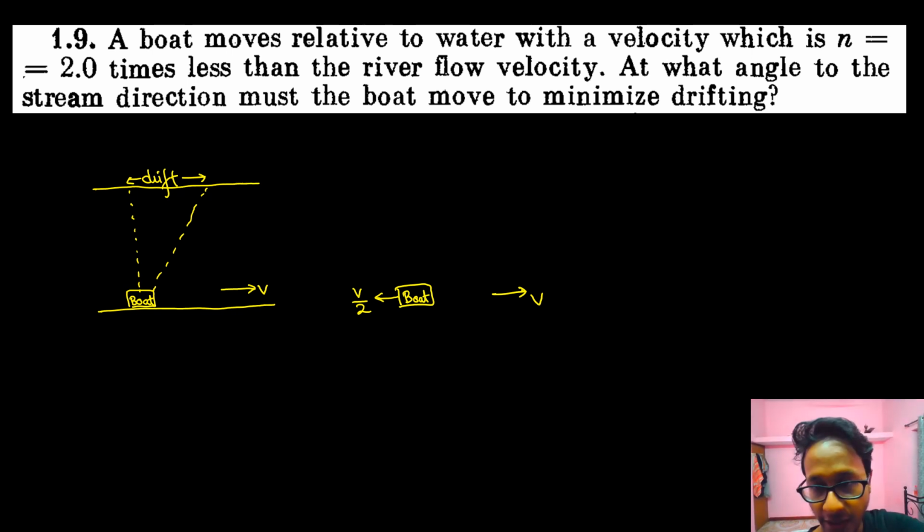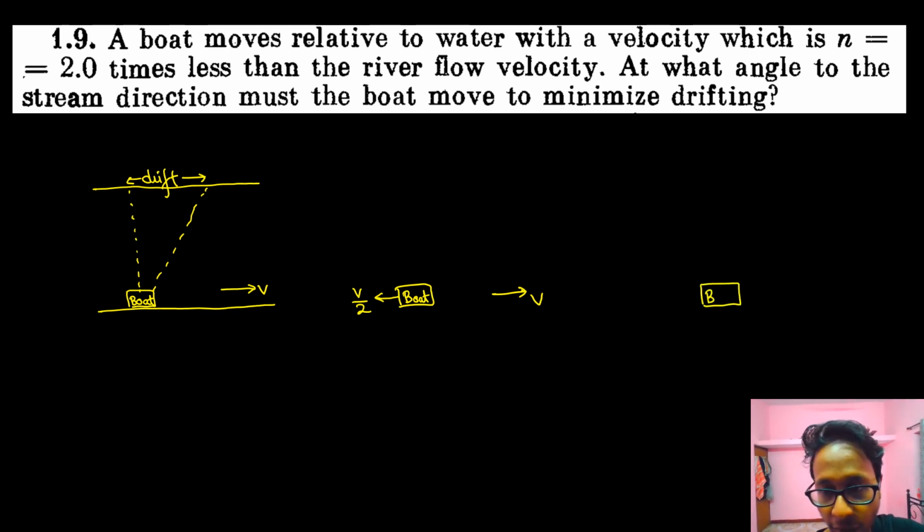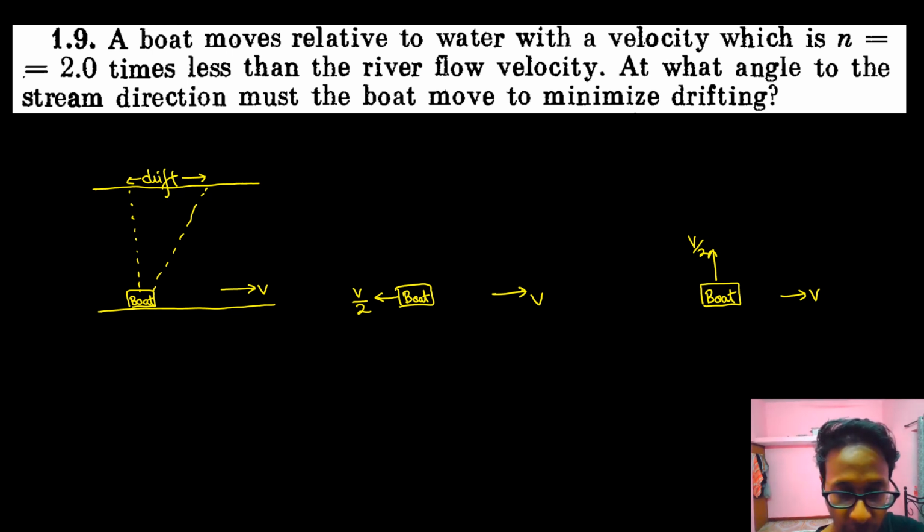Now say another condition. If all the capacity of the boat is kept along this direction, what will happen? Since all the velocity of the boat is kept in this direction, the boat engine will perform all the velocity in this direction, and the river current will carry him in this direction.